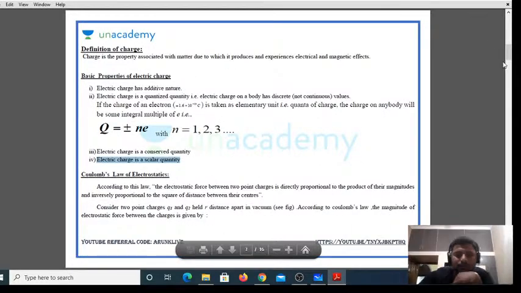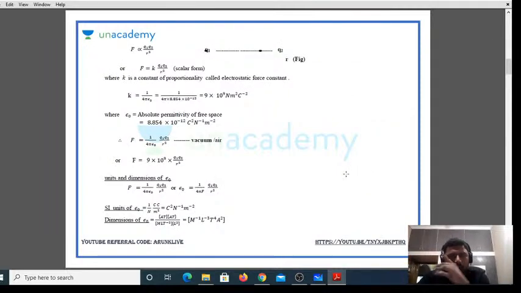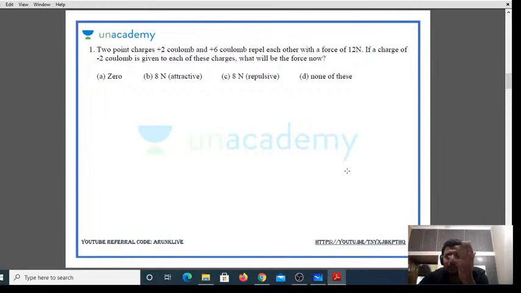So we have defined Coulomb's law. Always remember, Coulomb's law is applicable only for point charges. And as you know, the value of K, the electrostatic force constant, is 9 into 10 power 9. The epsilon naught value is 8.8 into 10 power minus 12. Now, what is the first question?